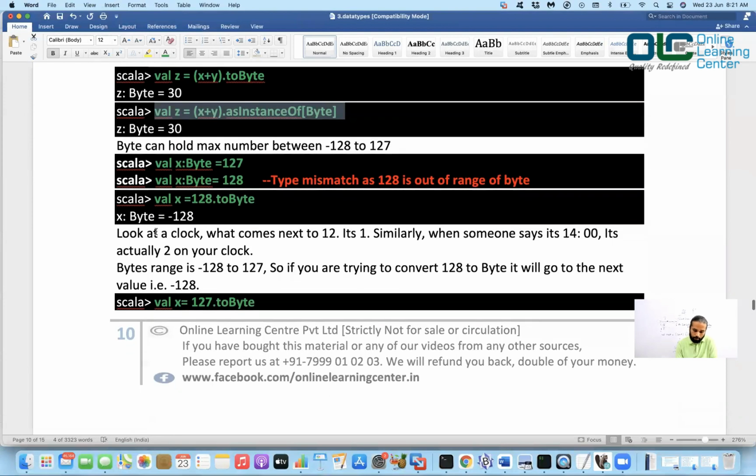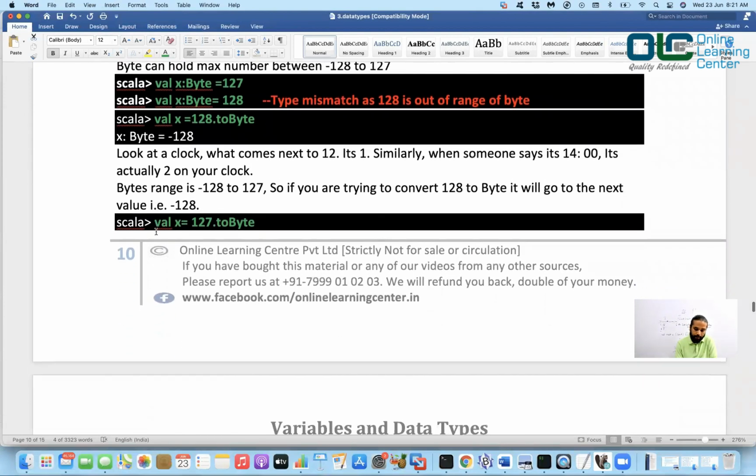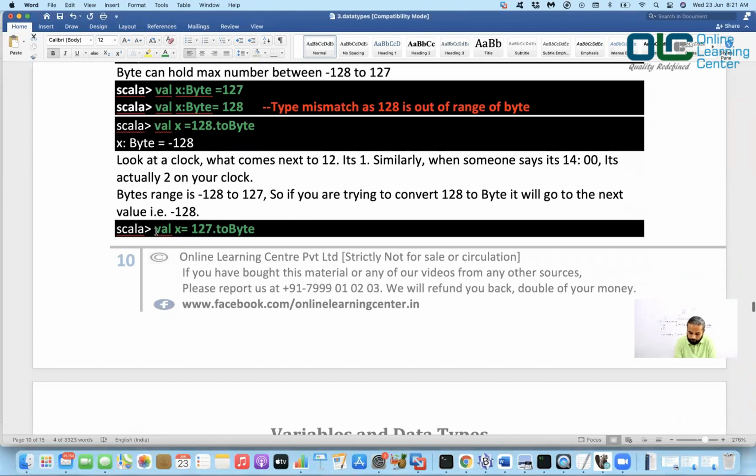Okay, now let's talk about the range of this byte. We already know the range. We talked about this range in our previous class, right? And we said that byte actually holds 1 byte of data, and 1 byte is nothing but 8 bits. Out of these 8 bits, 7 bits would be data bits, and 1 bit would be a sign bit. So 7 bits would be data bits, that means 2 to the power 7, and 2 to the power 7 is 128, and hence the formula goes minus 128 to 128 minus 1, which is 127, right? So I hope we all know this formula, right?